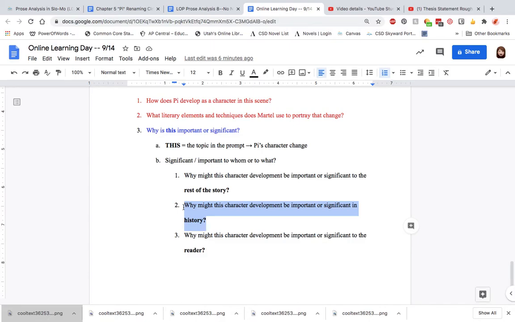So, for example, why does Bernice's coming of age, why is that significant in history? Well, Bernice's bobbed hair and her coming of age reflects kind of the cultural shift that women were going through in the 1920s. So that's why her character development was important to history, because it paralleled what was going on in history.